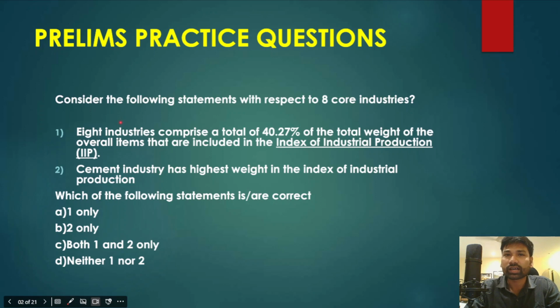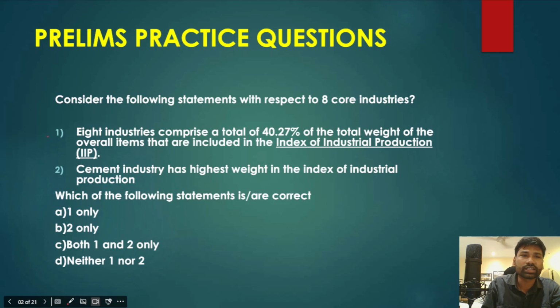In the previous class I gave one question on core industries, right? There are 8 core industries, for example electricity, refineries, and even cement, steel. Such core industries are the 8 core industries. These 8 core industries actually form a very important part of the overall output. Overall industrial output, the contribution of the 8 core industries is a major contribution.